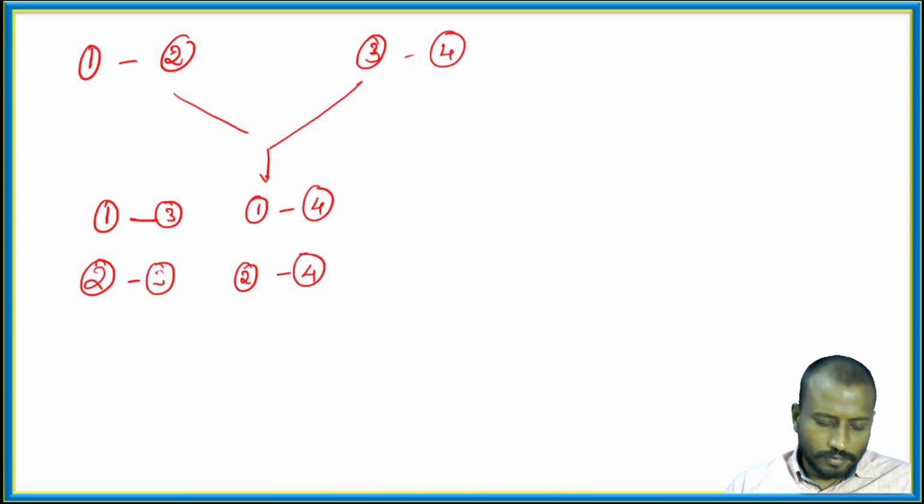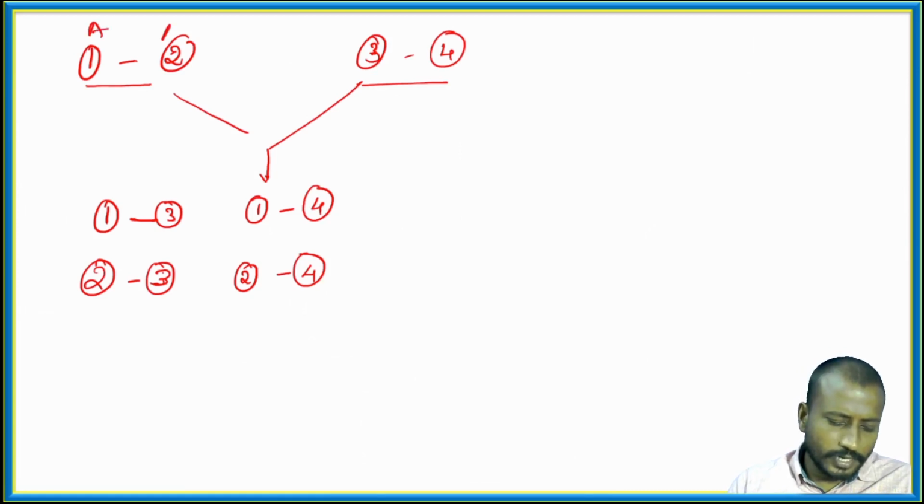If the interactions between 1 and 3, 1 and 4, 2 and 3, 2 and 4 are the same as those between 1 and 2 and between 3 and 4, they are called ideal solutions. The 1-2 interactions are AA interactions, and the 3-4 interactions are BB interactions.